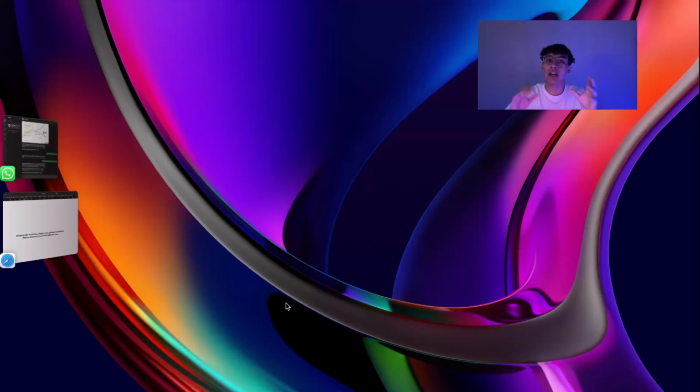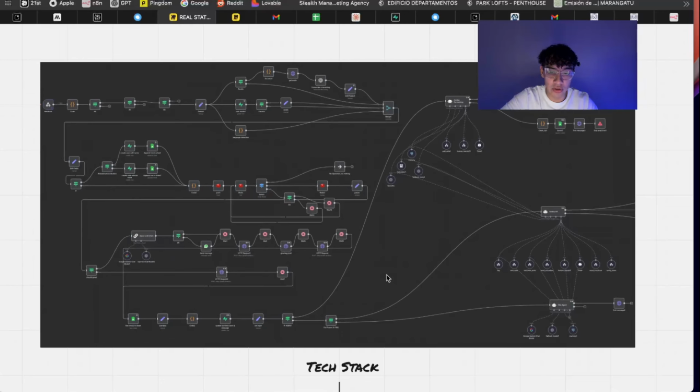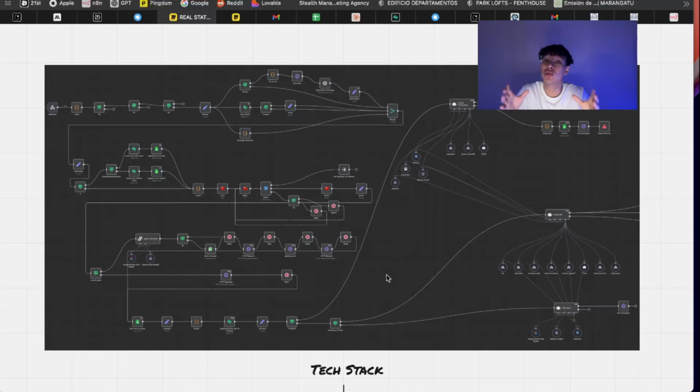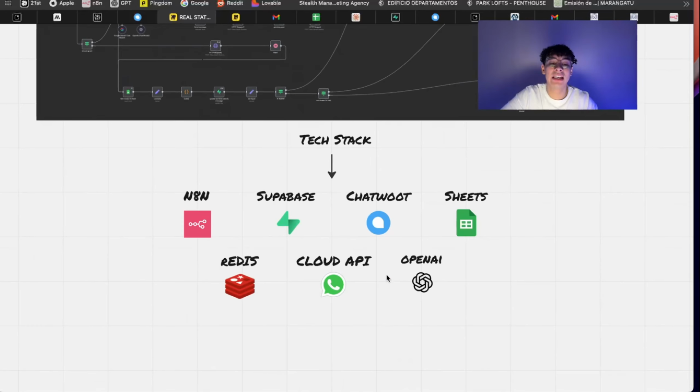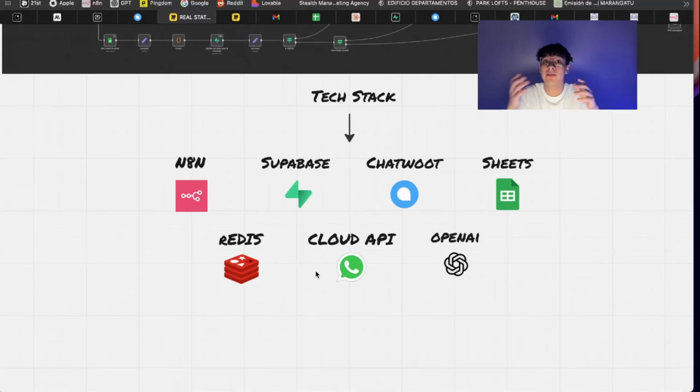So let's just go straight up to the tech stack that we're using for this automation. In this case, we are using N8N for the workflow. As you guys should know, this is the best platform by now for automations and agents. So the tech stack that we're using in here: N8N, as I told you, Supabase for the database, Chatwoot for the dashboard, Google Sheets for the CRM, Redis for the buffer memory of the chats. I will show you in a little bit how that works.